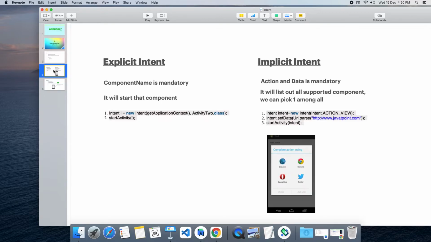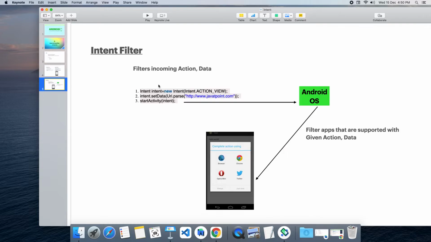So take our previous example. This is an implicit intent. We don't know which component we are going to start, but we know the action and the data. This action and data we are passing to Android OS. Android OS will take up action view and the URL data. Now it will filter out only the supported applications. How is it going to filter out the supported applications? That is intent filter. For all these apps, browser, Chrome, Opera Mini, Twitter, they have created one intent, and along with that intent they specifically mention an intent filter with this action view and this data type. That is why the browser is showing here.